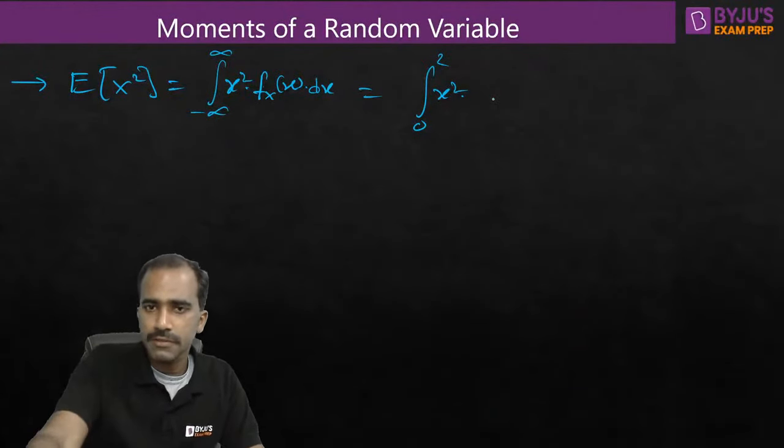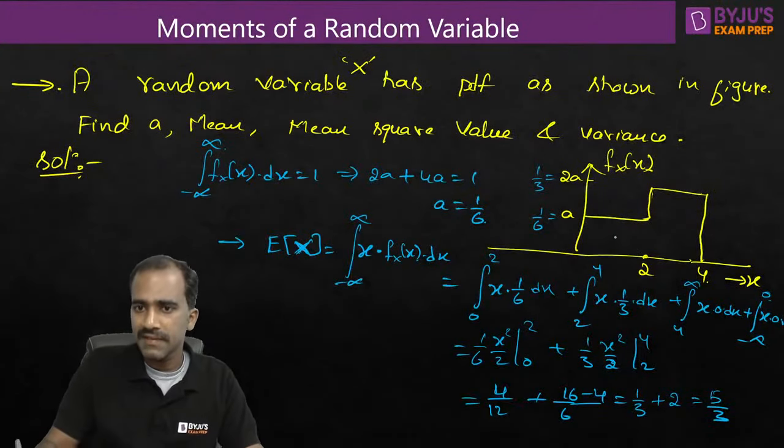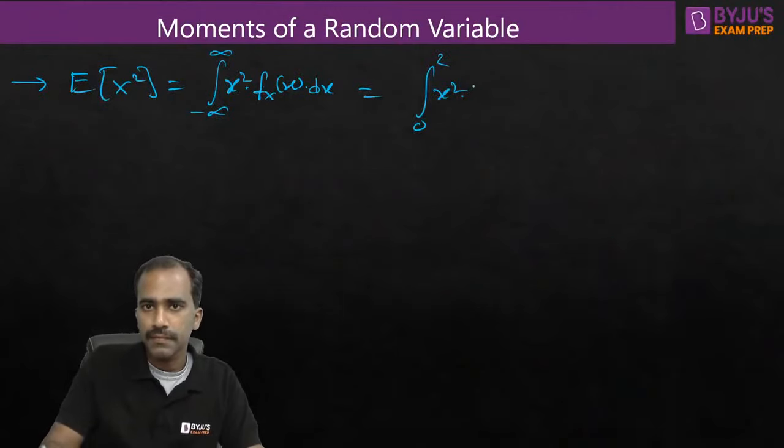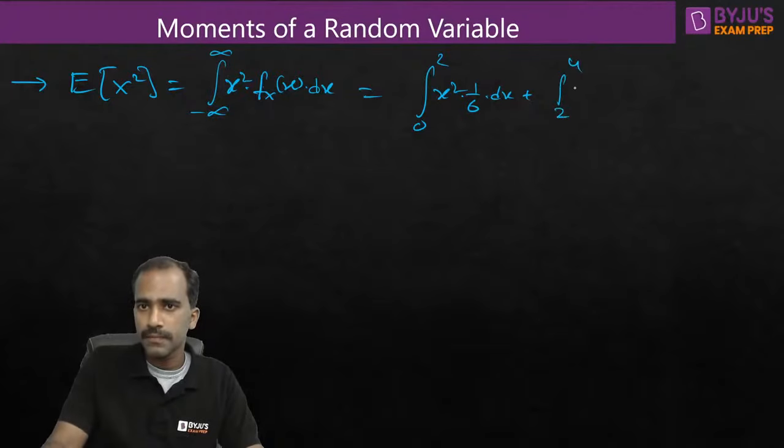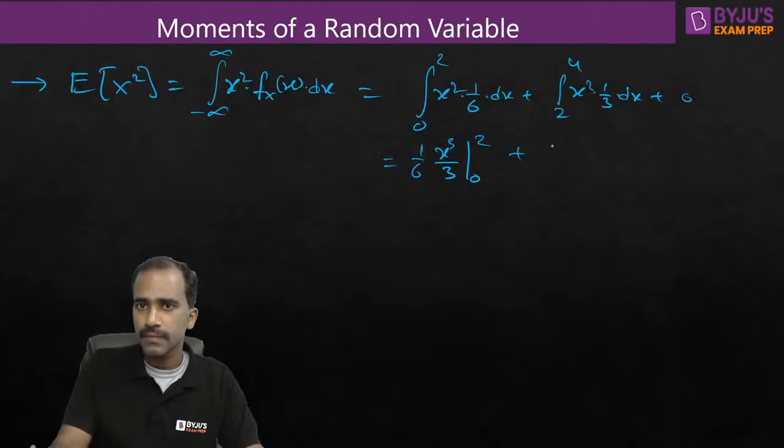The same way we have substituted here, same way we are going to substitute here also. From 2 to 4, x square into 1 by 3 dx, plus in the remaining limits it will be 0. So it will be 1 by 6 outside. Integration of x square is x cube divided by 3, limits from 0 to 2. 1 by 3 outside, integration of x square is x cube by 3, limits from 2 to 4, which is